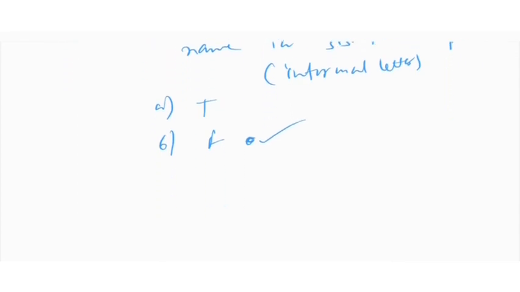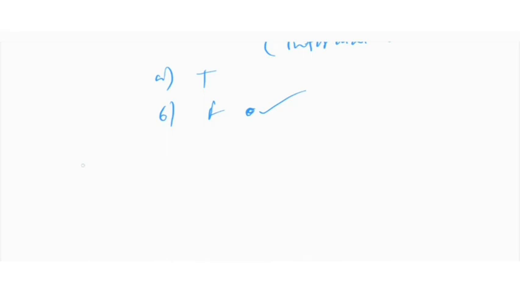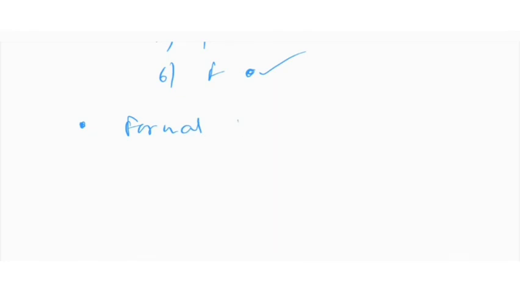One more example I would like to show you. You may be asked this one: formal letters do have 3 marks in format.